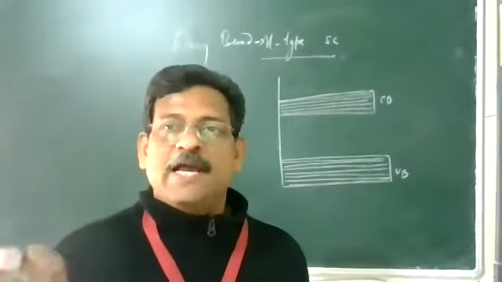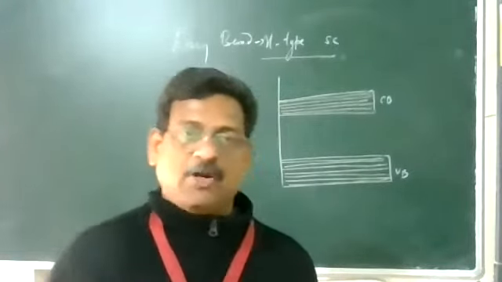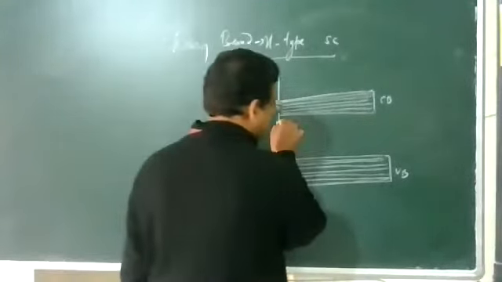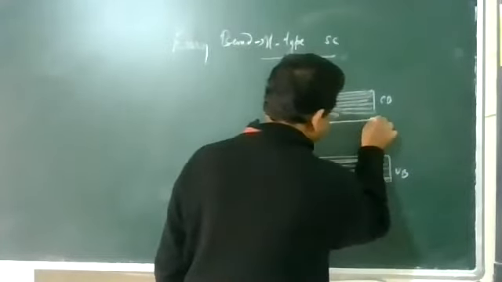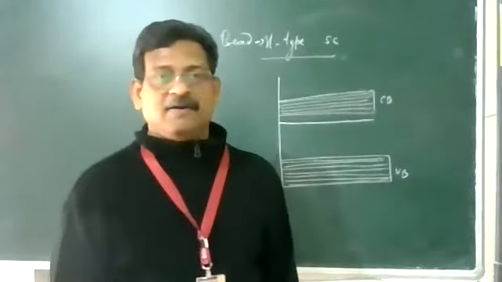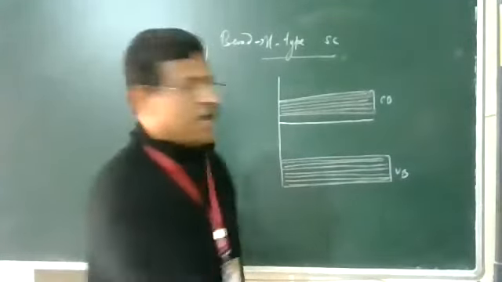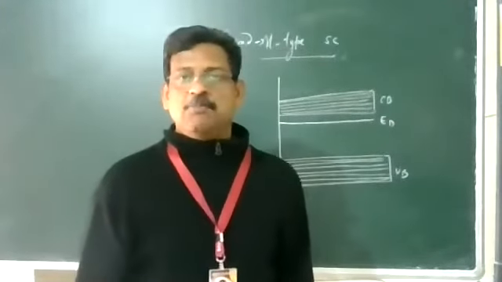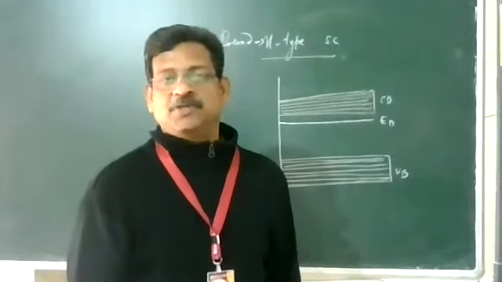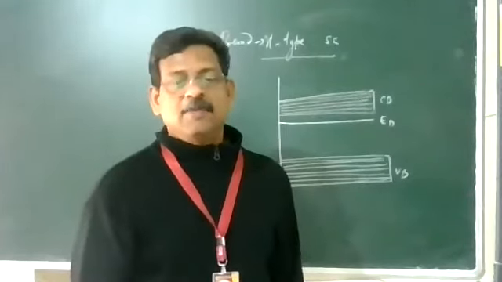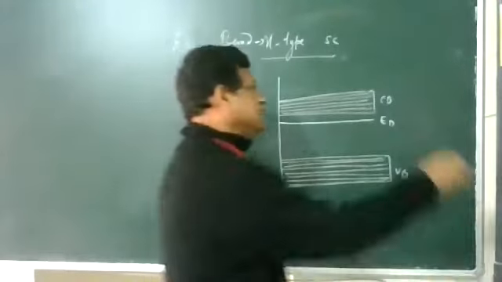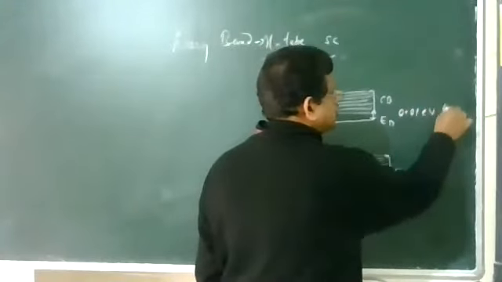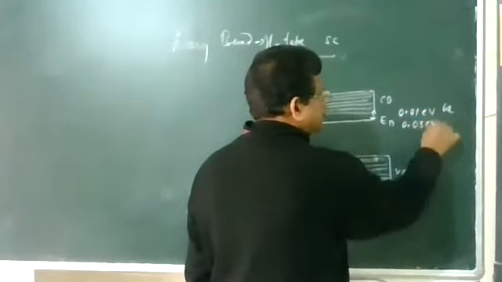But because of the impurity atom added, the energy band diagram is modified. One more allowed energy level is there in the forbidden energy gap. It will be just below the lowest energy level of the conduction band. And this is called ED, the donor energy level. So one more additional energy level is produced in the forbidden energy gap because of doping. And this energy gap is 0.01 electron volt for germanium and 0.05 electron volt for silicon.